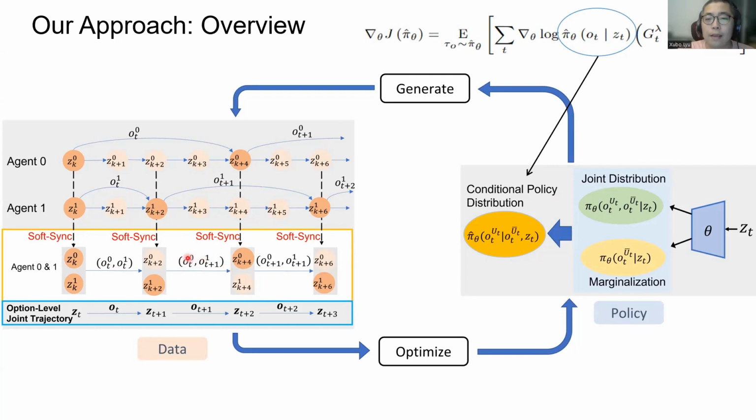Second, to generate such option-level data, we change the option selection policy distribution from joint to conditional distribution, where the conditions come from the fact that we only select new options for those who need it, conditioned by other robots' ongoing options. Therefore, ongoing options are not interrupted. We apply this new policy distribution to the policy gradient formula for centralized learning. Using this way, the multi-agent decisions can be made asynchronously and efficiently, without interfering with each other.